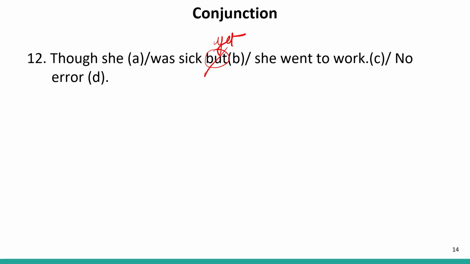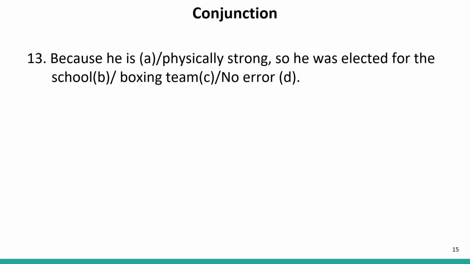It means notwithstanding her sickness, she went to work. So our answer is B. Now let us move to the next sentence. Because he is physically strong, so he was elected for the school boxing team.